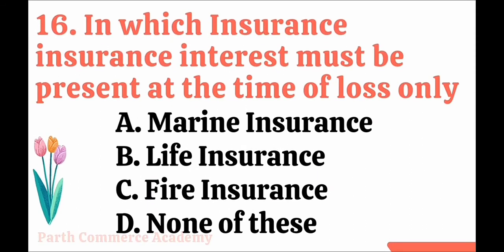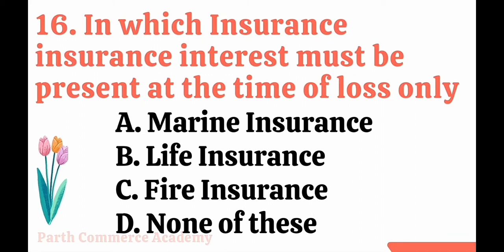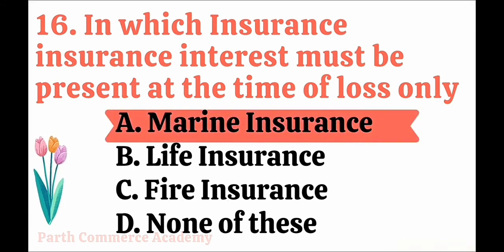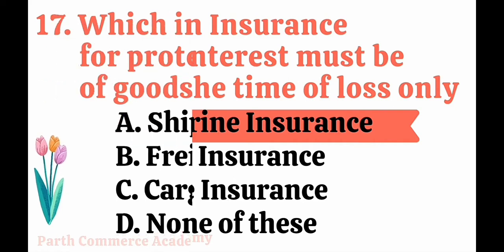Next is, in which insurance must insurable interest be present at the time of loss only? A specific requirement is there, only at the time of loss. The options are like this: marine insurance, life insurance, fire insurance and none of these. So when we are talking about at the time of loss only, it is marine insurance, in which you must have an insurable interest at the time of loss only. At the time of taking the policy, it is not necessary that you have an insurable interest in the subject matter. So the correct option is option A, marine insurance.